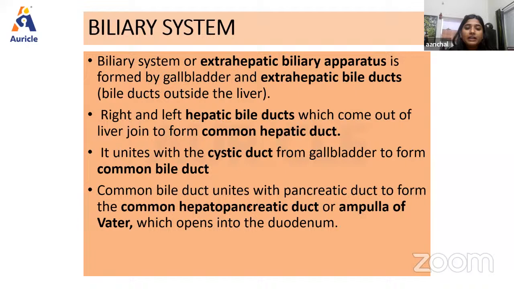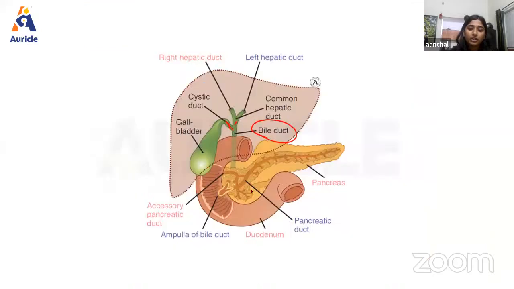Now, common bile duct unites with pancreatic duct to form the common hepatopancreatic duct or ampulla of Vater, which opens into the duodenum. And this is also controlled by a very important sphincter that is known as sphincter of Oddi, and this is also regulated by the stimulation of cholecystokinin, right?